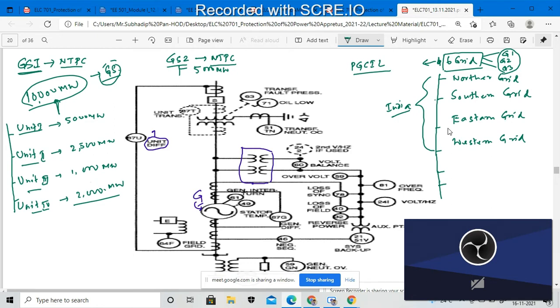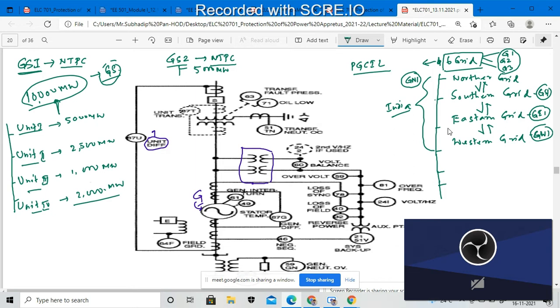Suppose this grid will be GN1, the northern grid. This will be the GS1, the southern grid. This will be called the GE1, eastern grid, and it will be called the GW1, western grid. So these are the four grids of operation, and each and every grid will be interconnected with each other. Keep these things in mind.